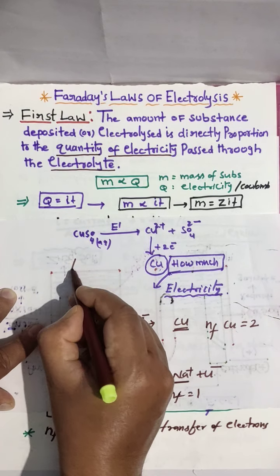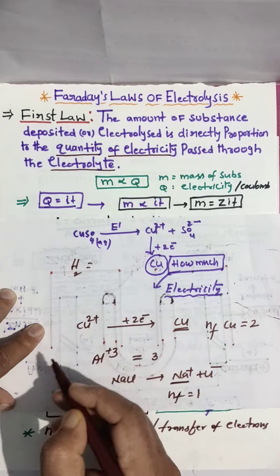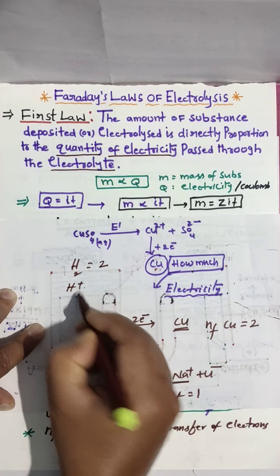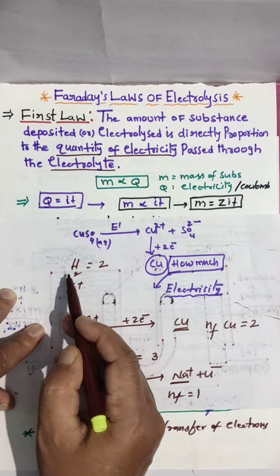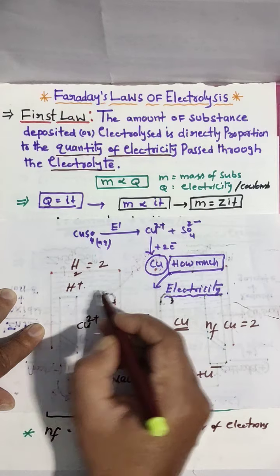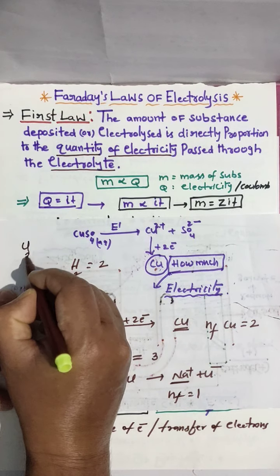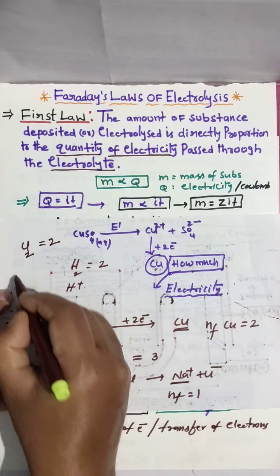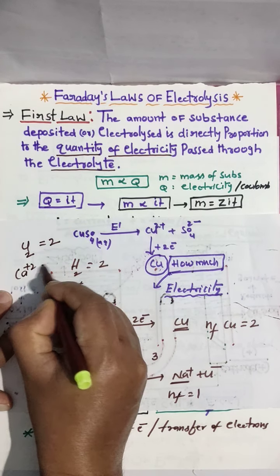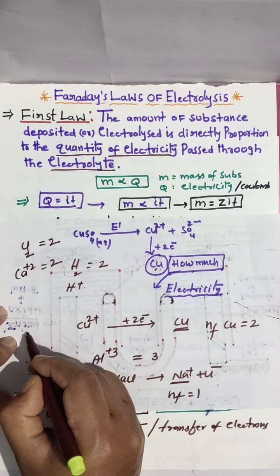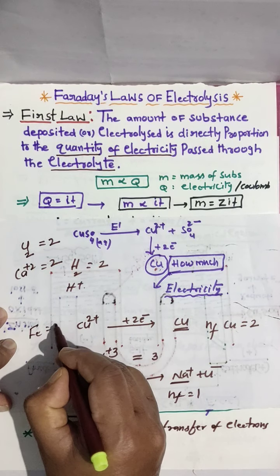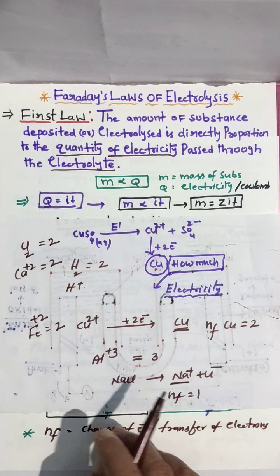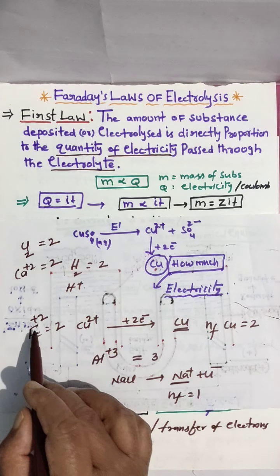For example, hydrogen gas given, n factor is 2. Why? Because each hydrogen charge is plus 1 unit, and 2 hydrogens are there, so 2. And chlorine gas given, like this Cl2, n factor is 2. And calcium given, n factor is 2. And iron is given, n factor is 2. Generally iron exhibits plus 2. Plus 3 also is there, but generally it exists as plus 2.